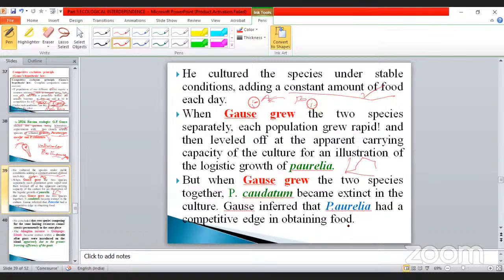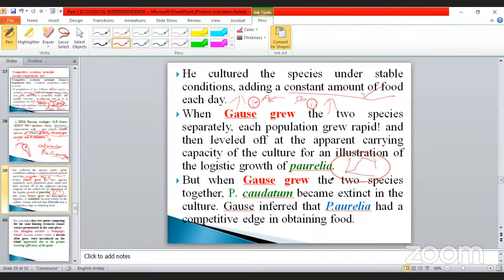You are the strong man, so you can easily pick up the egg. Likewise, what happened with the two cultures? Separately, they are each supplied with food, and they grow very fast, as in physiological growth, just like this growth. Suppose both are united in a single culture, both living in the single culture.